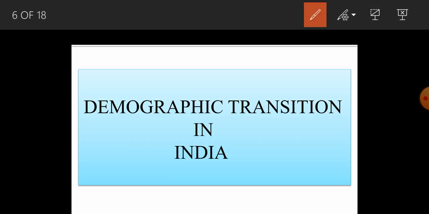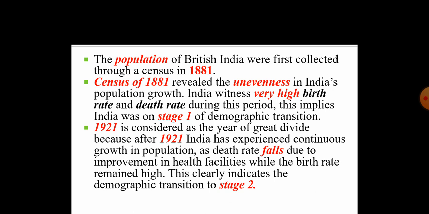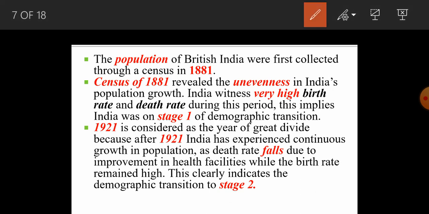Now, in this particular slide, we will study the demographic transition in India. What was the status of the demographic changes, or the transition, or the condition in India? So let's see what the condition was. The first thing is the population of British India, when the country was under the control of the Britishers, which was called British India. The first population census was calculated in the year 1881. This we have seen in the previous slide also.